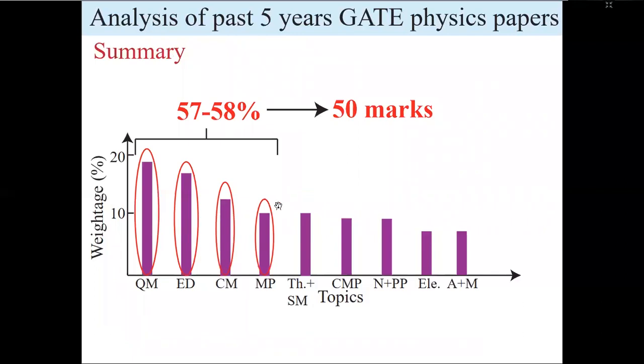In addition, you can add 1 or 2, but this is less than 50% of the syllabus. If you go through it, you can score around 50, and if you add 1 or 2, then you can even score more. And with 50, I expect you will get a rank of less than 100, which is very good in GATE, sorry. So this is all about this analysis.